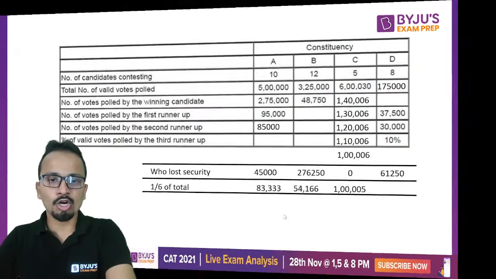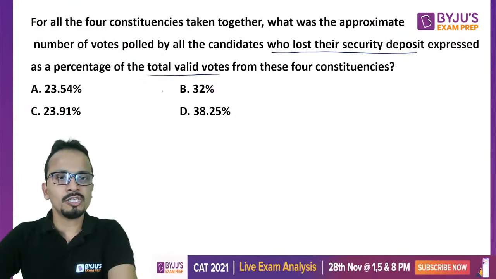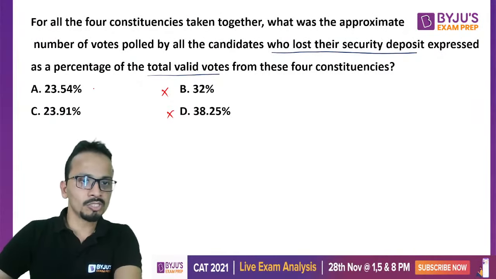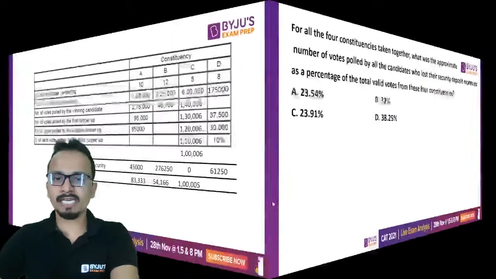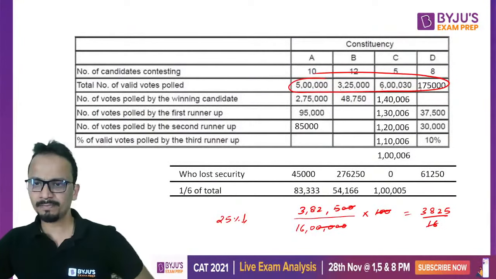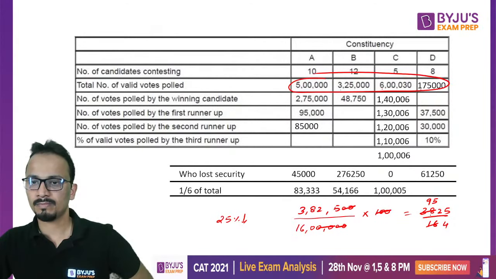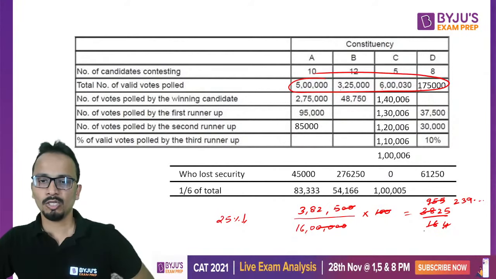Now let's look at the options which are less than 25%. So this is not the answer, this is not the answer. So 23.5 and 23.9. So now let's divide this. So if I divide this by 4, and then further by 4, and divided by 10.